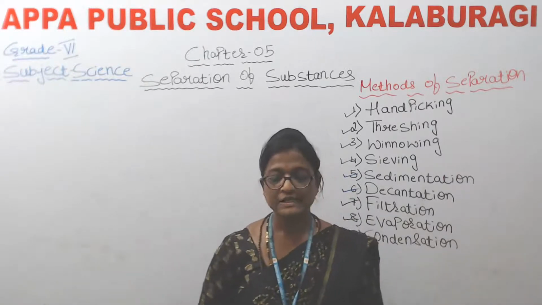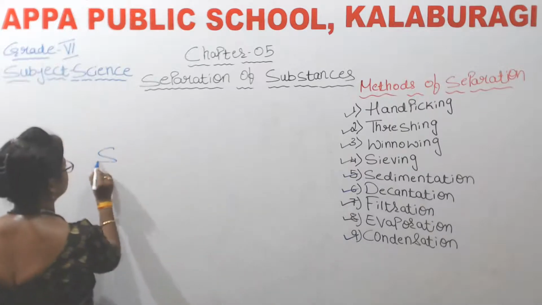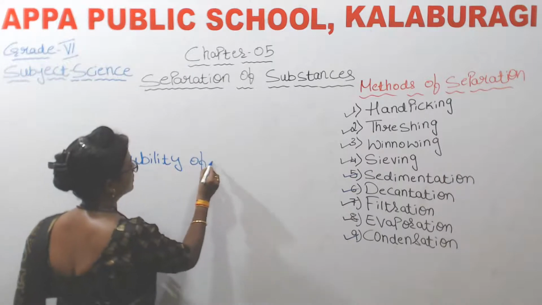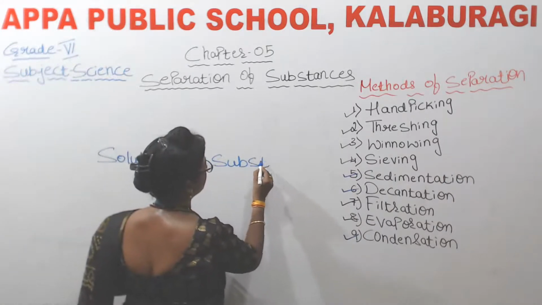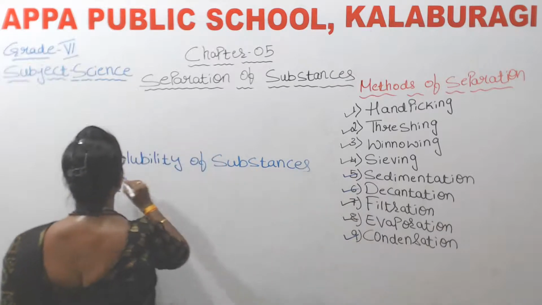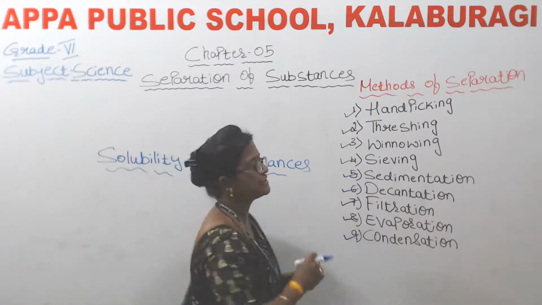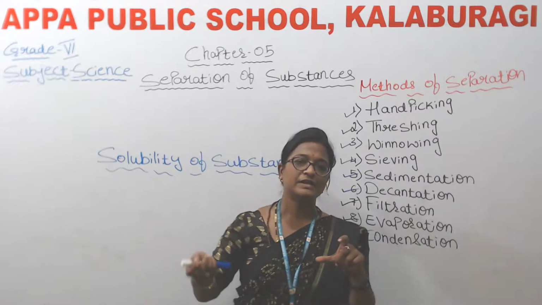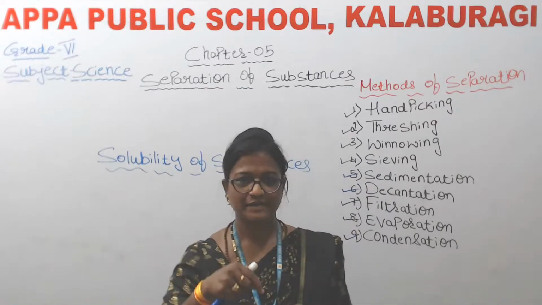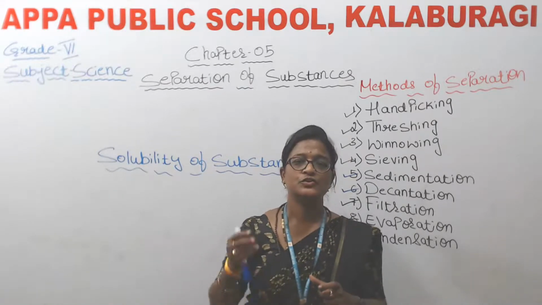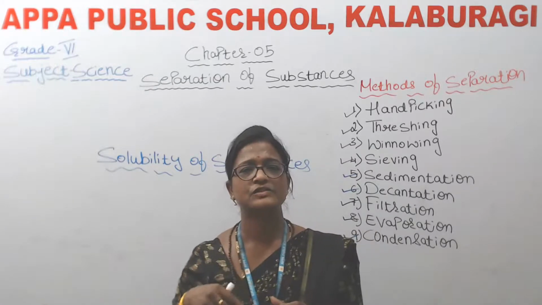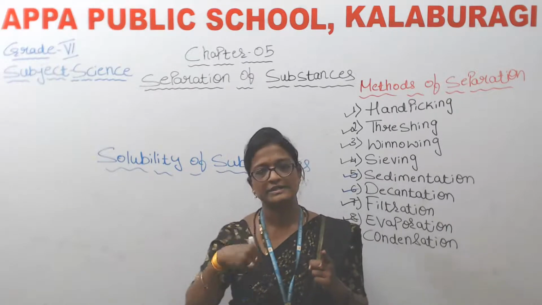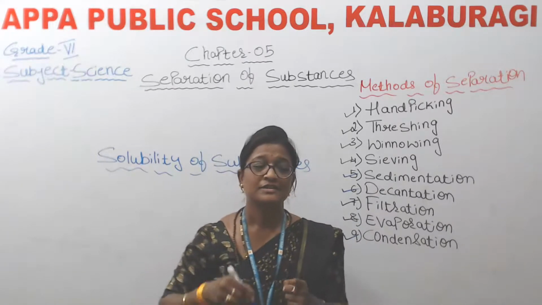So now at last, solubility of substances. For this, you take one beaker, like take one glass of water. Add 1 teaspoon of salt. Stir it. Just go on adding 1, 2, 3, 4, like that. You go on adding salt and stir continuously. What happens, children? By adding 1 spoon of salt, it dissolves in water. 2 spoons dissolve. 3 dissolve.